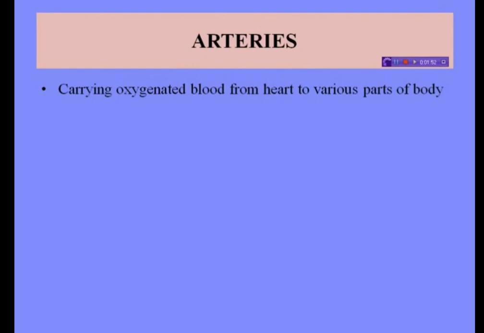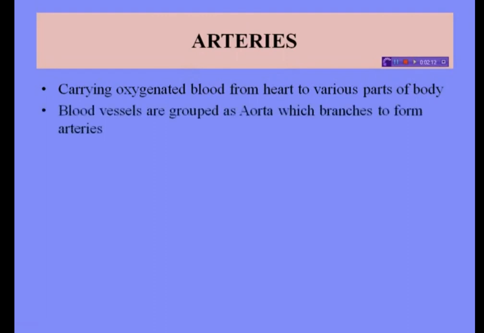So first of all, we will study about arteries. In short, the main function of an artery is to carry blood away from the heart. When the artery carries blood away from the heart, it means the blood is purified or oxygenated. So arteries carry oxygenated blood from the heart to various parts of the body. These are the characteristics of arteries.